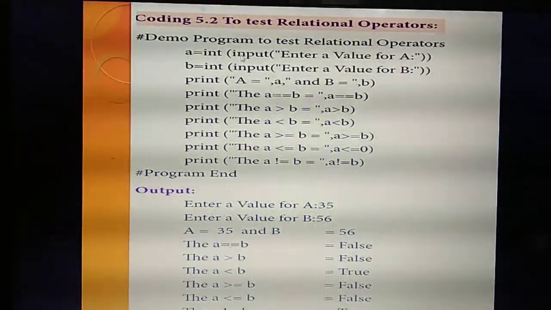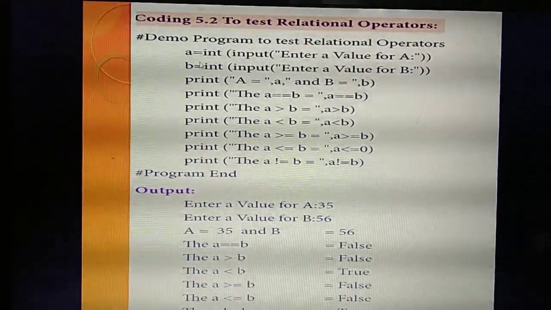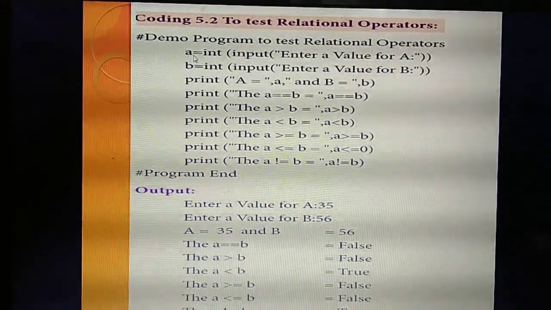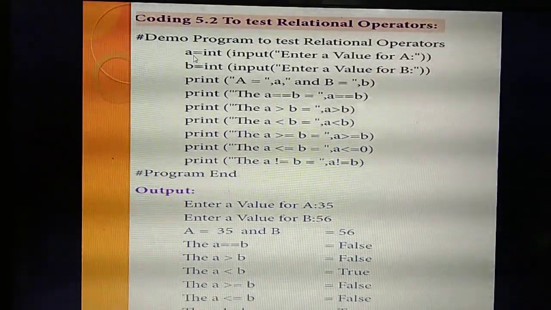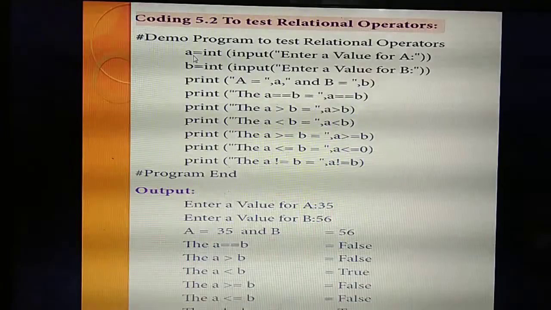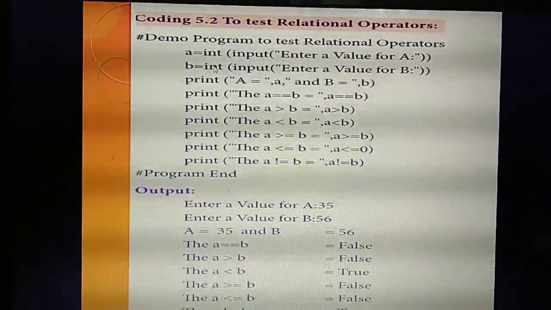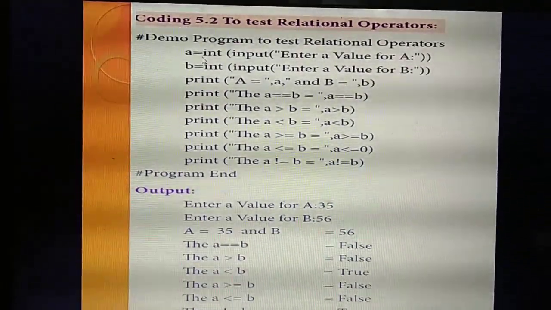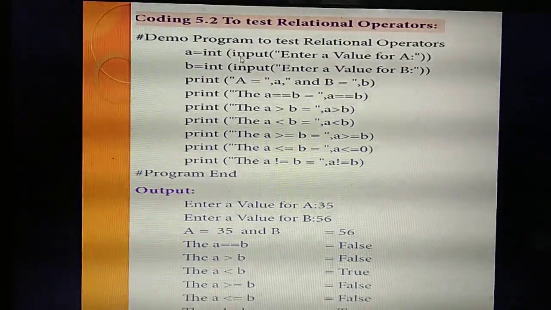Listen. In this program, I am giving two variables. How many variables have I given? Two. To compare, how many variables do you need? Two. What are they? A and B. In A, I am giving int. Why have I given int? I have given some numbers, integers.